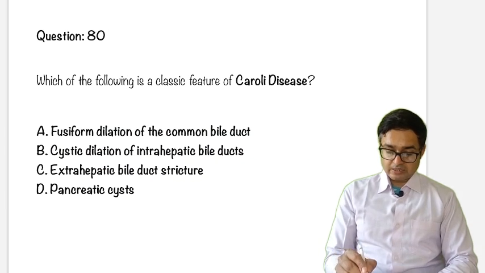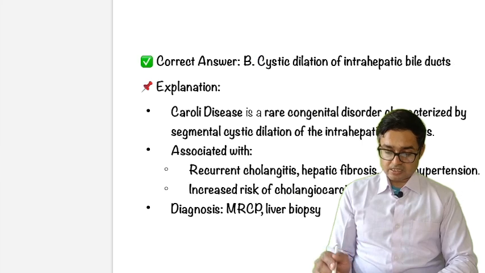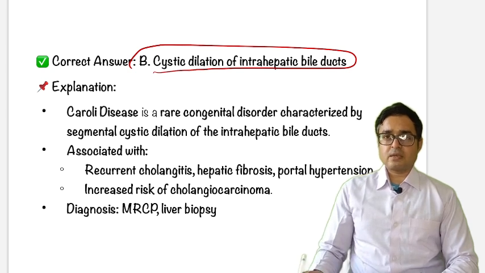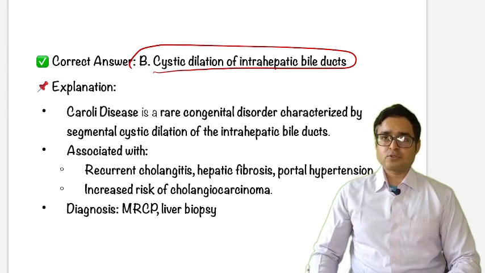Question number 80, I think, yeah. Which of the following is a classic feature of Caroli's disease? So, just go through these options once. The answer will be cystic dilatation of intrahepatic bile ducts. We have discussed it. Okay, so we have discussed the important questions which I received so far.